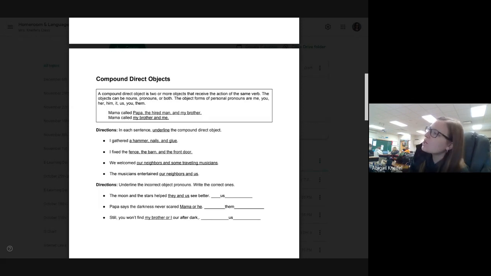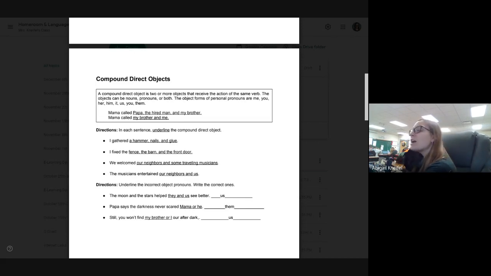We welcomed our neighbors and some traveling musicians. Welcomed is our verb. And who was being welcomed, Abby? Correct. Our neighbors and some traveling musicians. So in this case, there's only two, but compound means two or more. So our neighbors and some traveling musicians should be underlined.